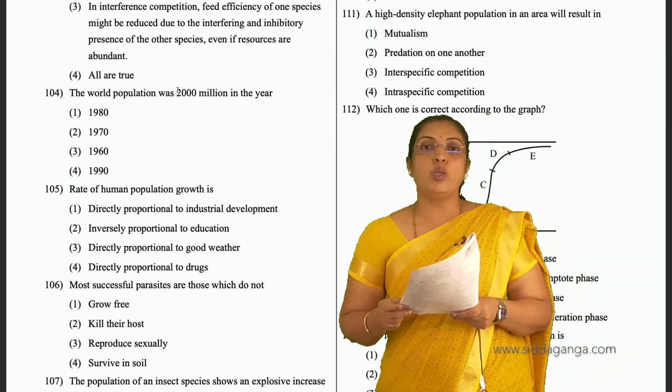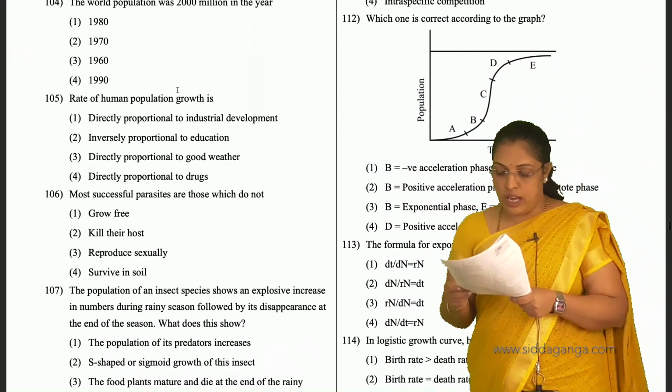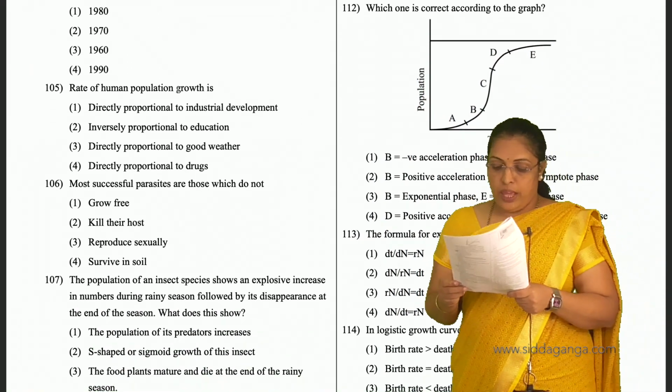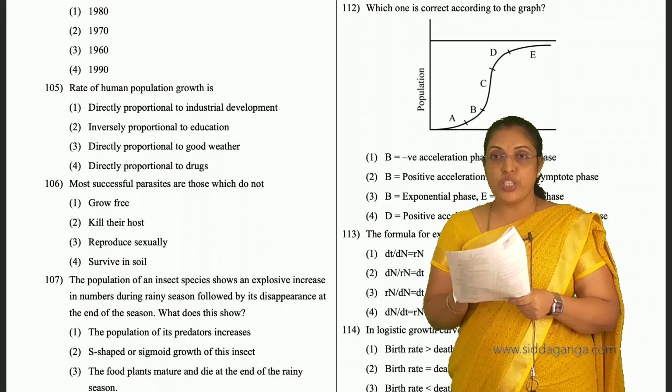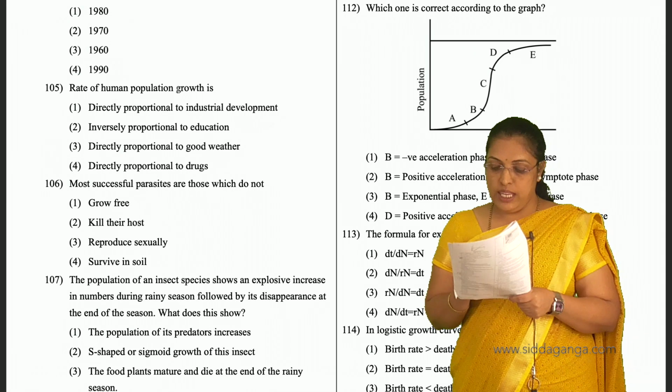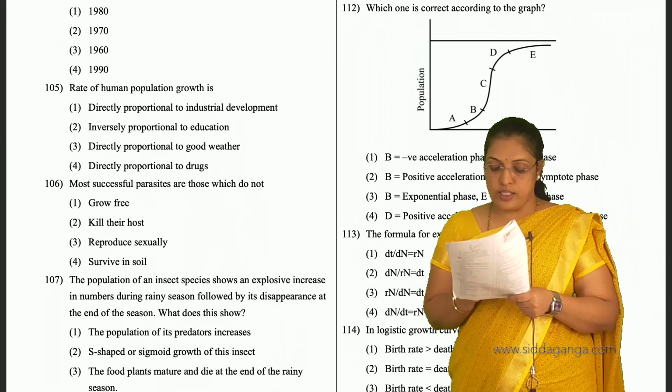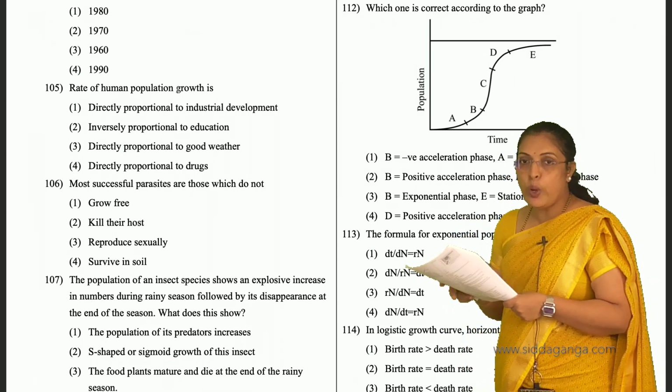And 112, the diagram shows us, see, A is lag phase, B is exponential phase, and E is stationary phase. So B, third, is the answer for 112. Understood?